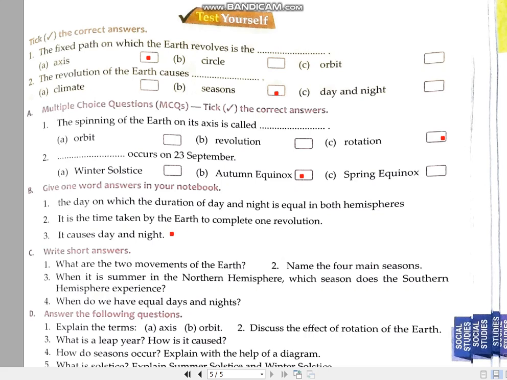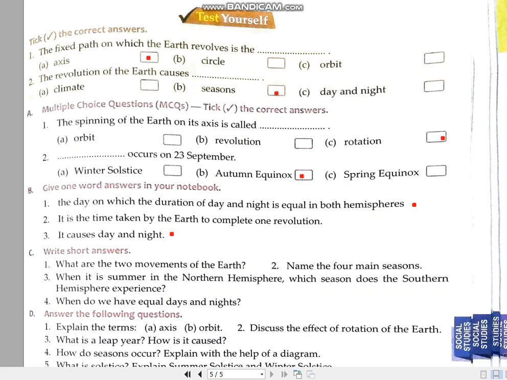The day on which the duration of day and night is equal in both hemispheres, what is the day? That is known as equinox. Now coming to the short answers, and these short answers you have to write down in your SST fair notebook. Answers are very simple, so you can write them down yourself.